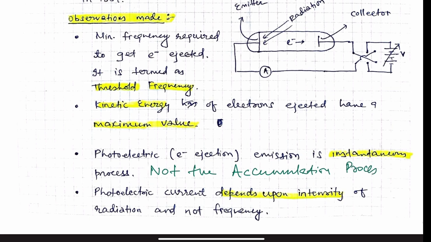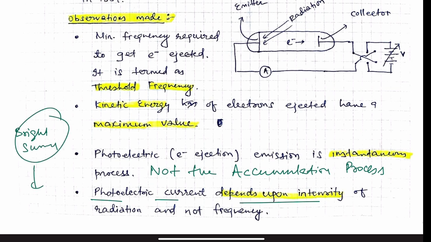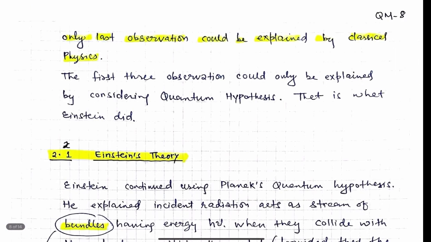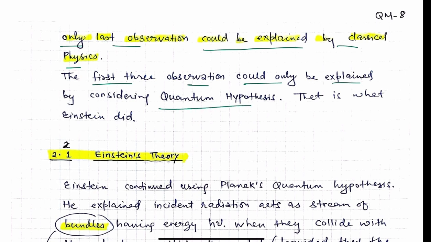Photoelectric current depends upon the intensity of the radiation and not the frequency. So the more intense light you throw, the better the photoelectric current. That is why in bright sunny light, solar cells work better, producing more power. So only the last observation can be explained by classical physics, and the first three observations can only be explained by the quantum hypothesis. That is what Einstein did and won the Nobel Prize.